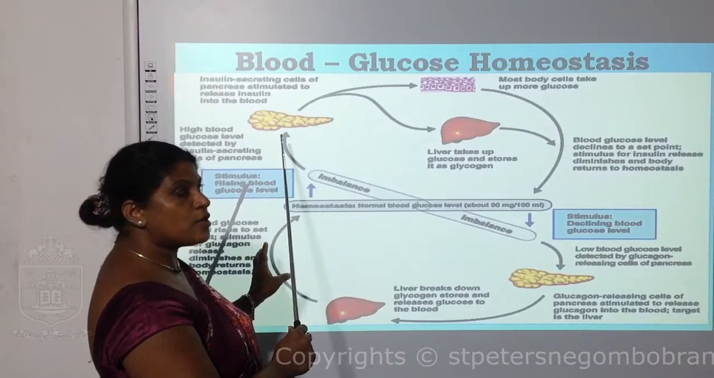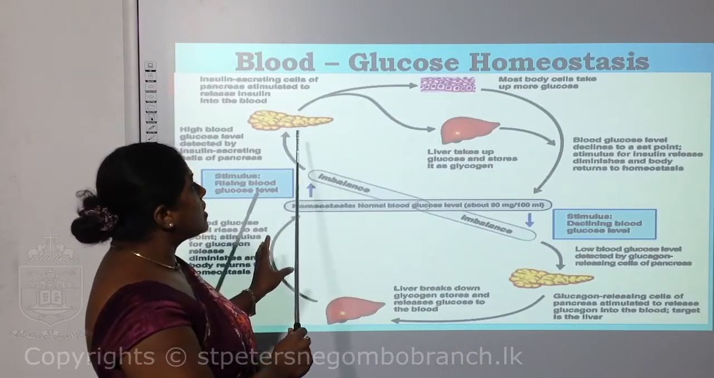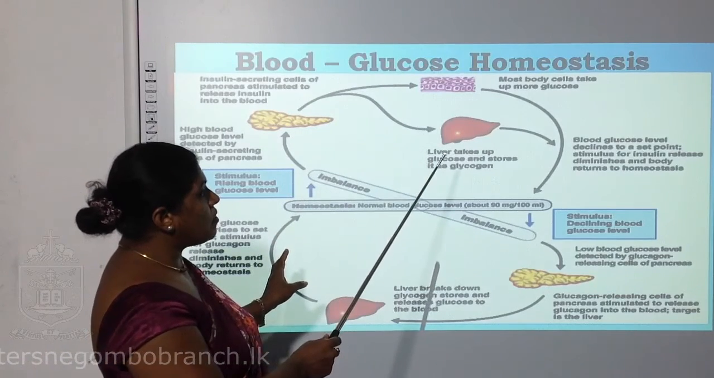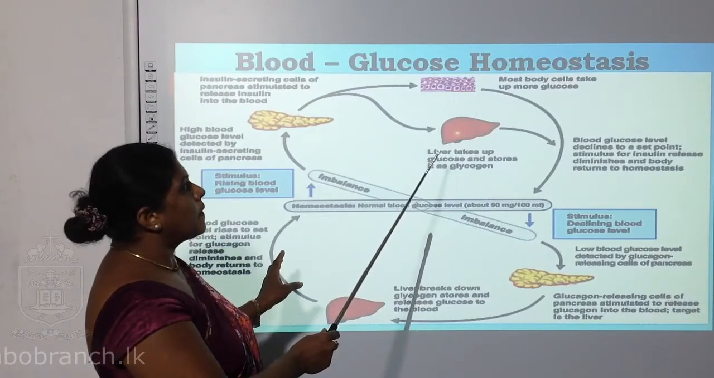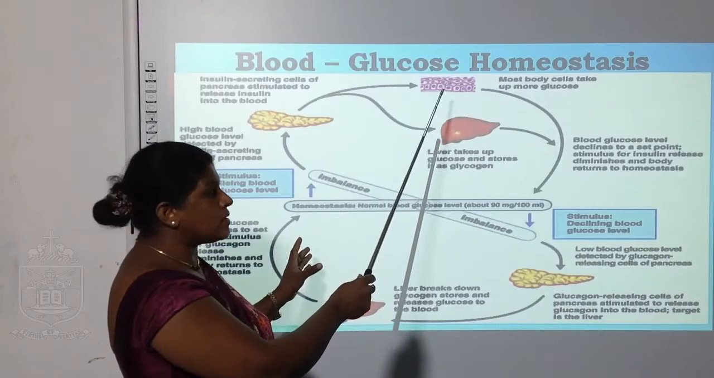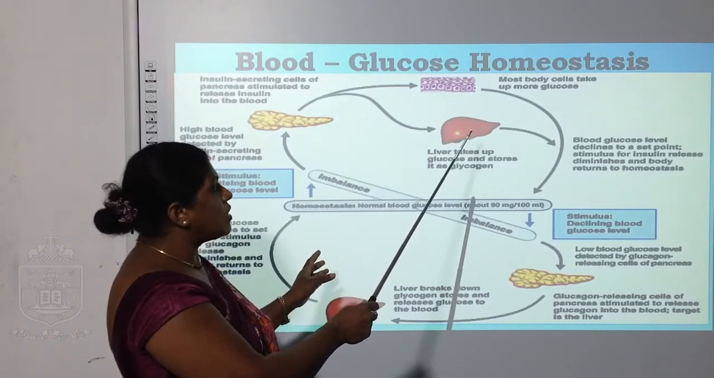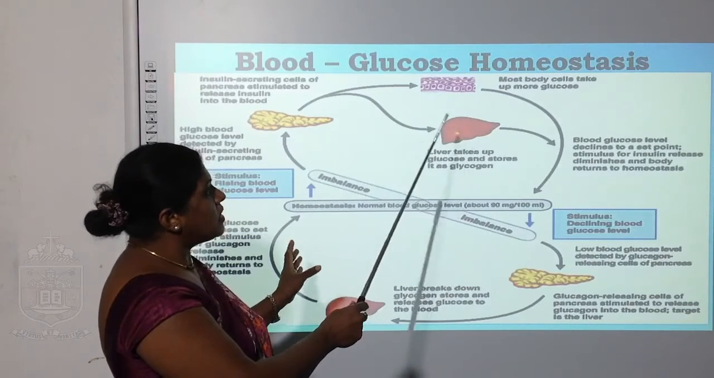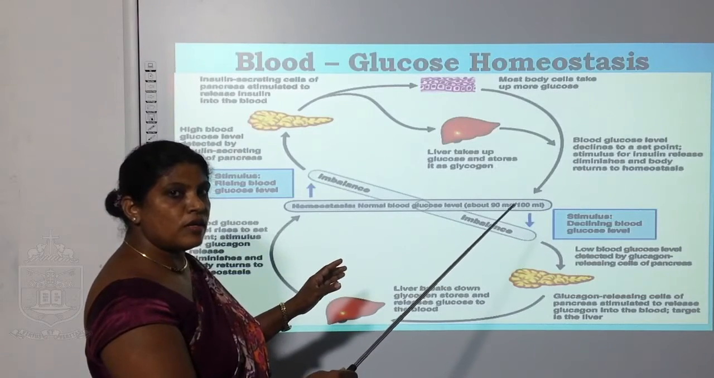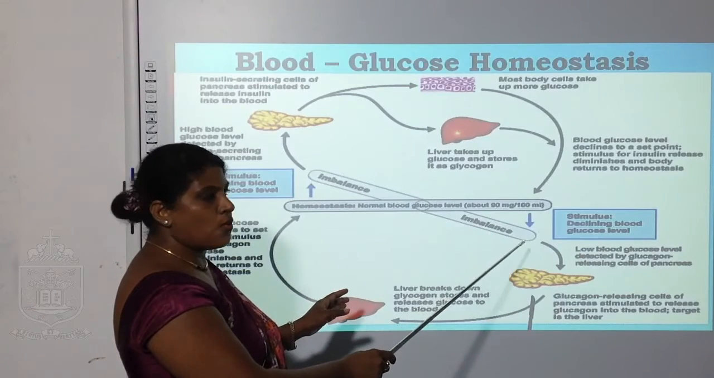The pancreas has the ability to secrete insulin into blood and convert the excess glucose into glycogen and store them in your liver. And most body cells take up the glucose, and excess things are converted to glycogen and stored in your liver. From this method, again, the blood glucose level comes to the normal position. Suppose the blood glucose level is low.